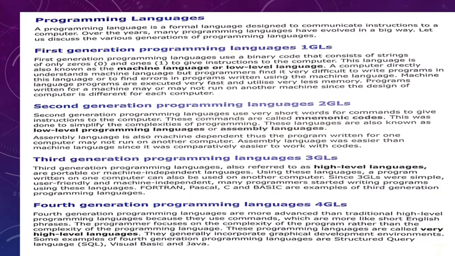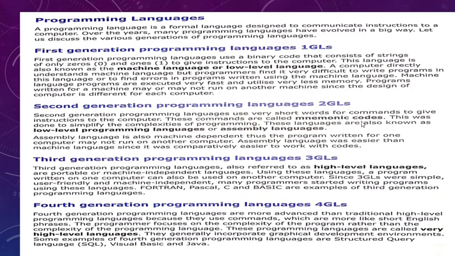So as time passes, some modification in the hardware was done, and next came the era of second generation programming language, which is also known as 2GL. Now let's read what is there in second generation language. Second generation programming language uses very short words for commands to give instructions to a computer. In first generation language, we were only using 0 and 1s, and that is it. Other than that, we were not using any other type of commands.